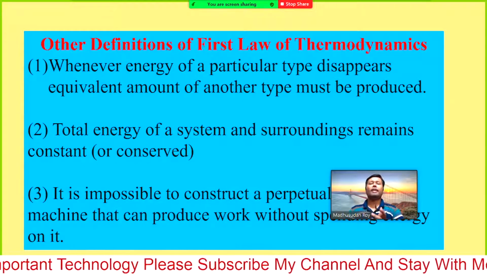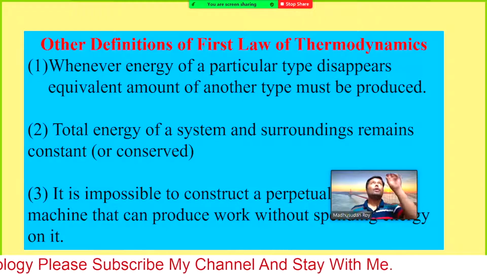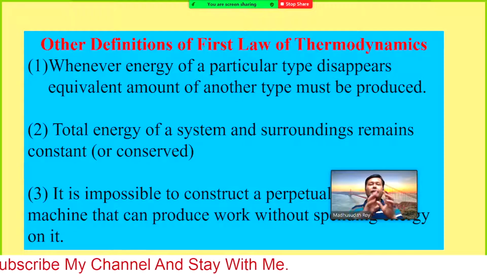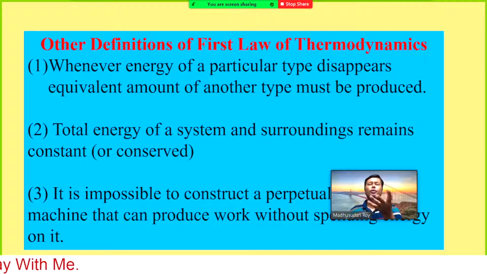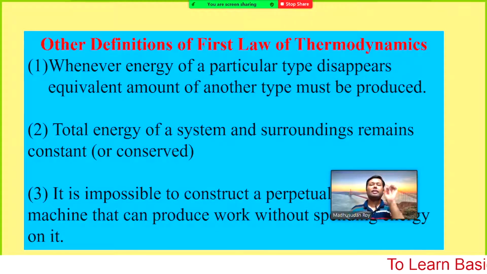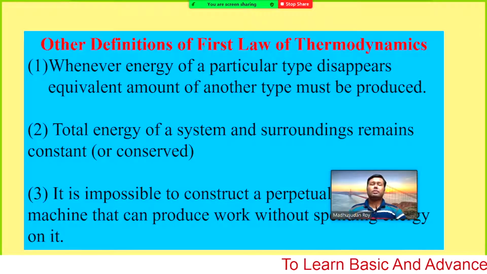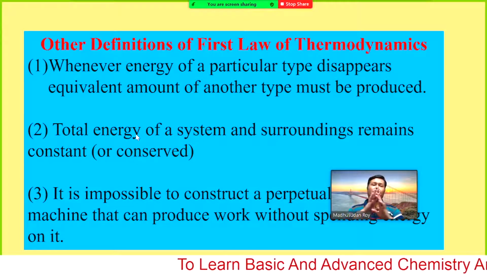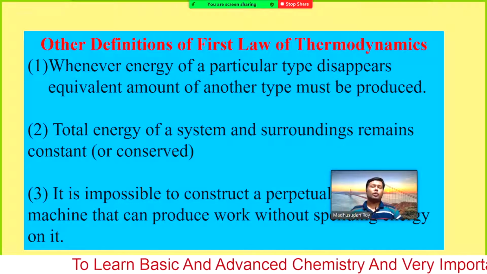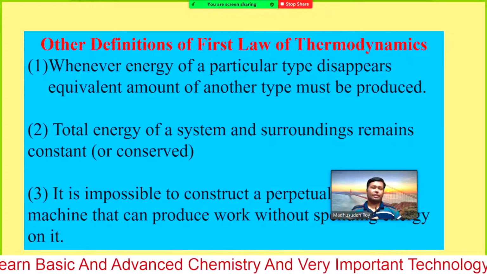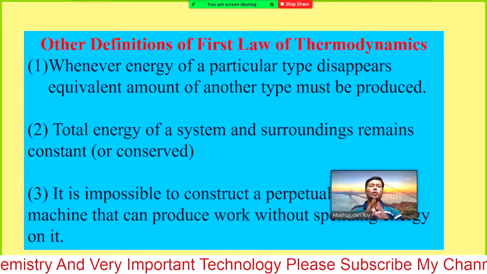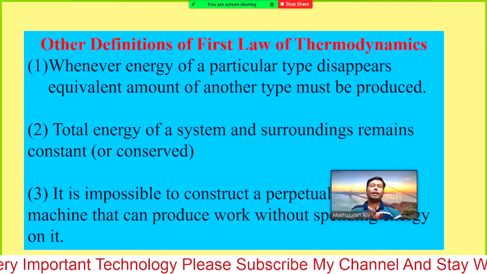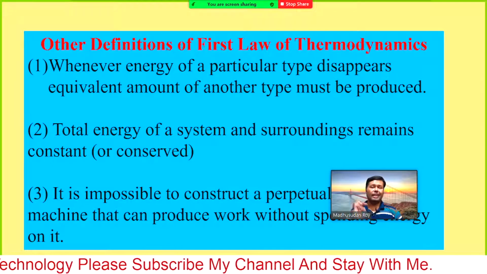So whenever energy of a particular type disappears, after getting the light there is no electricity left. If you touch the bulb, you will not get a shock or anything else, so you cannot do anything more with it. The electricity is completely converted into two forms of energy, heat and light. One form of energy is disappearing and another form of exactly equal energy appears.